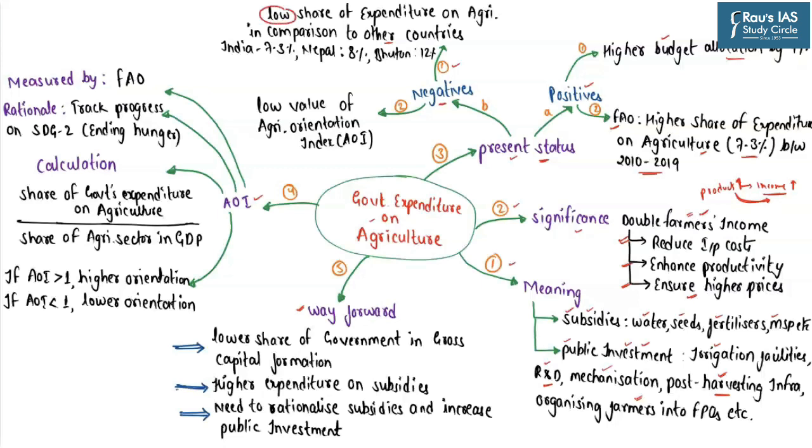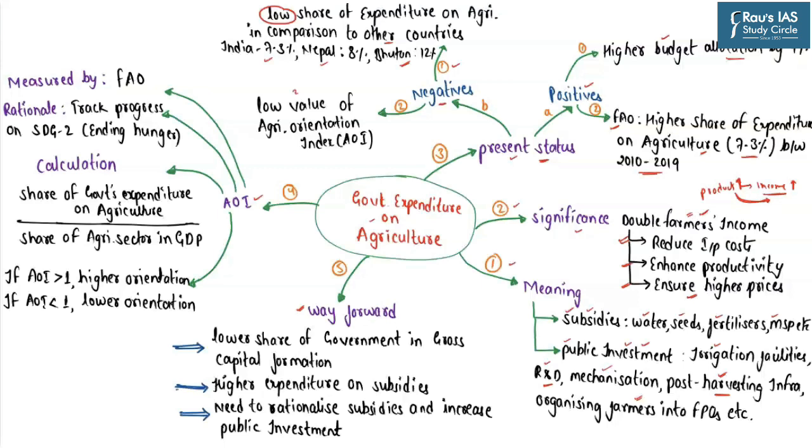For example, we are spending 7.3% of the government's expenditure on agriculture, but look at Nepal. Nepal is spending 8% of its expenditure on the agriculture sector. Bhutan is spending approximately 12%. So as you can see, India is significantly underspending in comparison to its neighboring countries such as Nepal, Bhutan, China, etc. So that's the first problem.